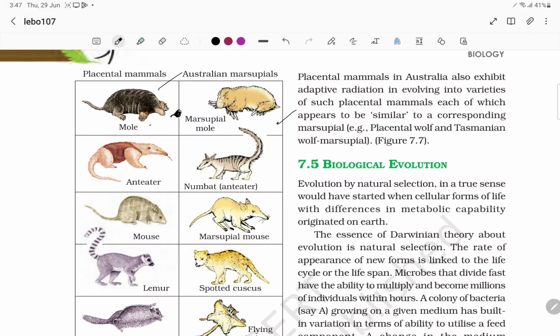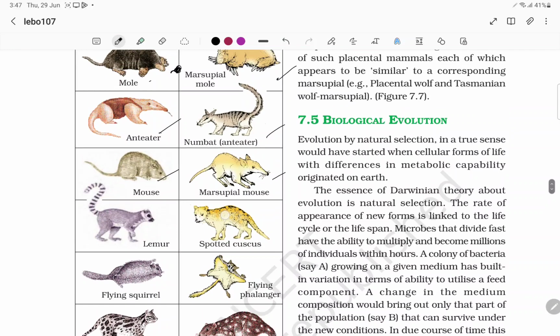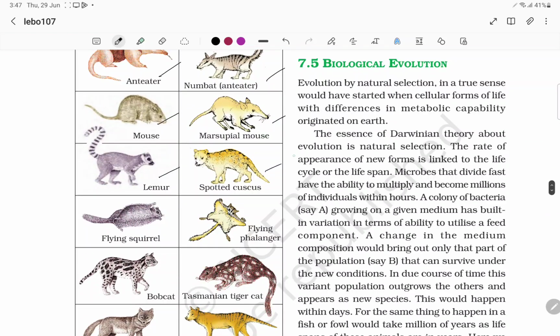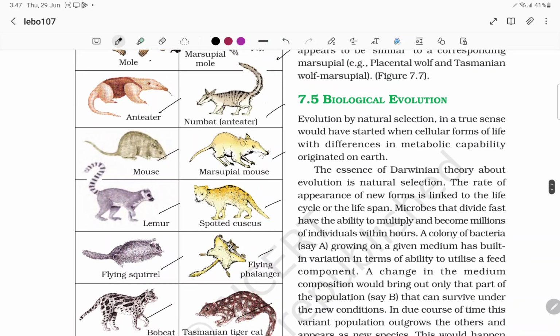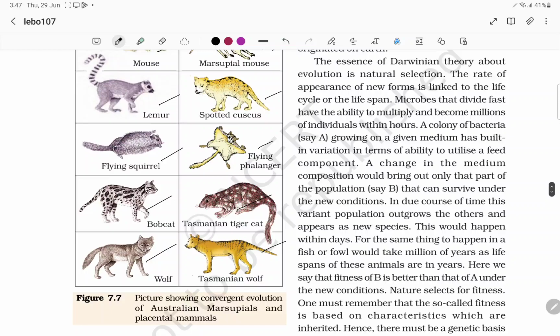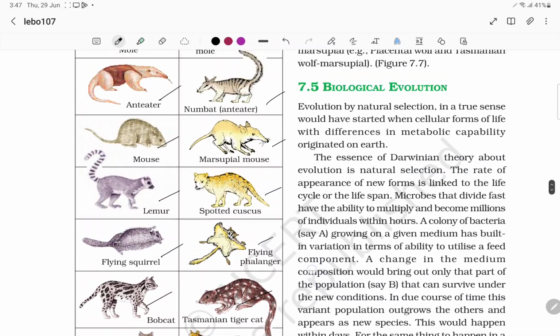Marsupial mole, anteater. Here we call it the numbat. Mouse, marsupial mouse. This is easy to remember. You have to remember the anteater and numbat, and lemur and spotted cuscus. Both look the same. Flying squirrel and flying phalanger. Bobcat, Tasmanian tiger cat. Wolf, Tasmanian wolf. So the different ones are anteater and numbat, lemur and spotted cuscus, and the bobcat and Tasmanian tiger cat. These are quite different, the remaining are all the same.